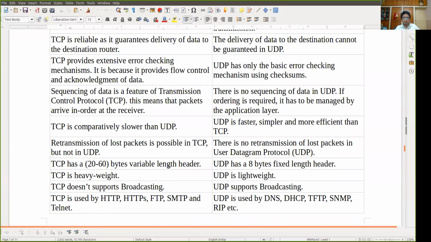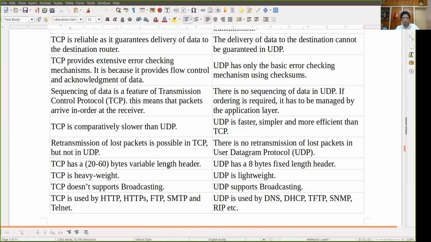TCP is comparatively slower. UDP is faster. Retransmission of a lost packet is possible in TCP but not in UDP. TCP has a 20 to 60 byte variable length header. UDP has an 8 byte fixed length header. TCP is heavyweight. UDP is lightweight. Okay, so these are the things.